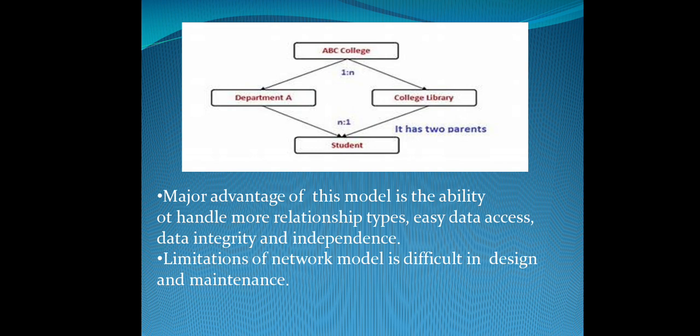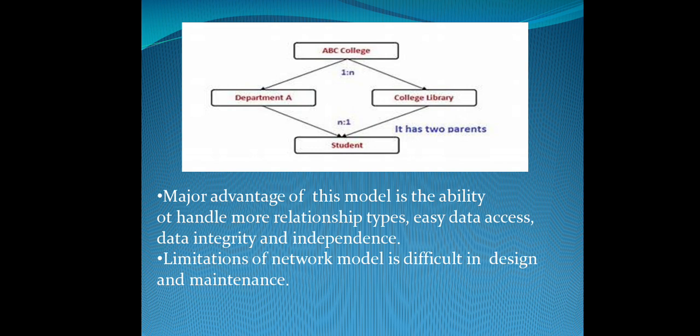Again, the student can access both the department as well as your college library. So this is N to 1, that is many to 1. Now the student has two parents. What are the two parents? Department A and the college library. So this only happens in the network database model.